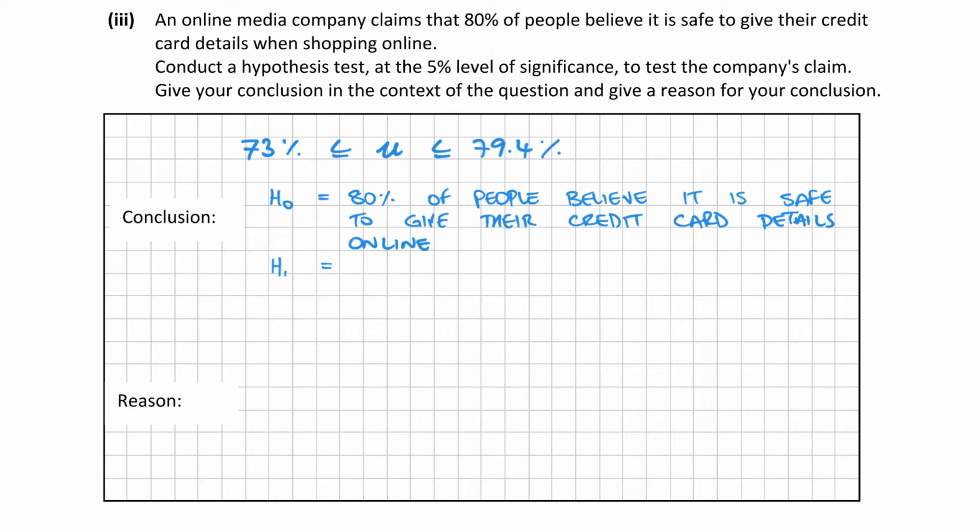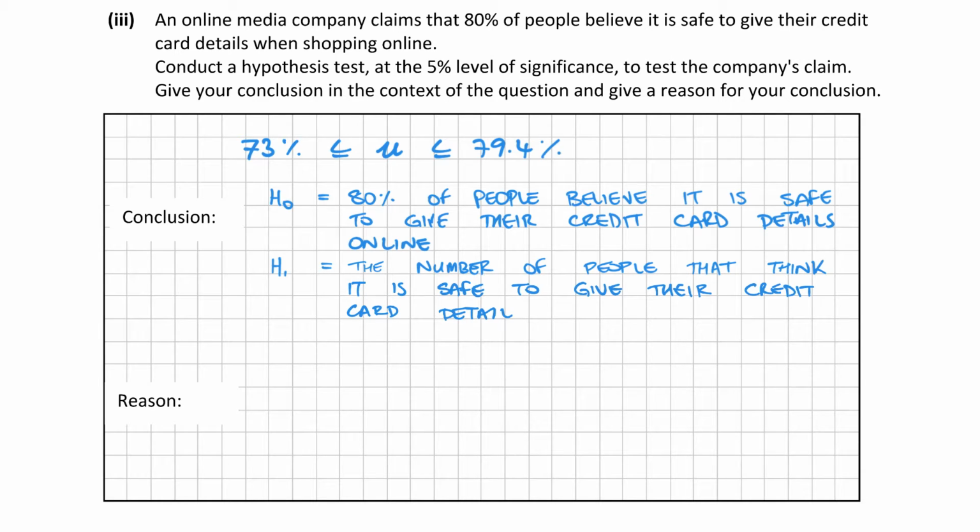So if this claim states that 80% of people think it's safe to give their credit card details online, then the alternative to that would be that the number of people that think it's safe to give their credit card details online is not equal to 80%, okay?